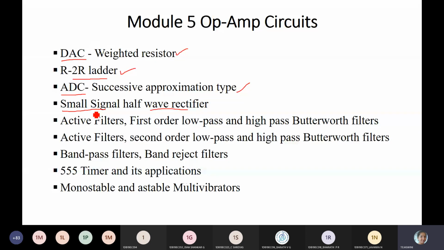And next we have filters. In filters we have first order low pass and high pass Butterworth filters, and also second order low pass and high pass Butterworth filters. And you have a few more, band pass and band reject filters. And last you have the IC 555 timer and its applications. In that we are going to study monostable and astable multivibrators. So these things are all based on op-amp circuits.